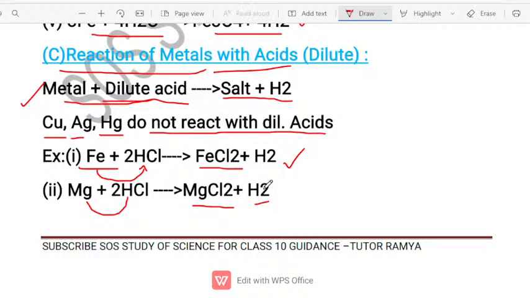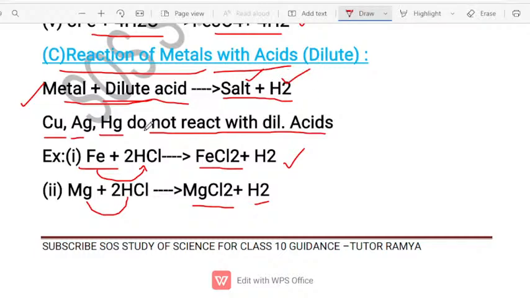Very important, dear students. You want to note down each and every concept which I'm explaining here. So some of the metals will react with the diluted acid. It is very important to know about these things. Okay, when we say metals react with acid, know the general equation. See, when metal is dropped into the diluted acid, salt is formed, hydrogen is formed.